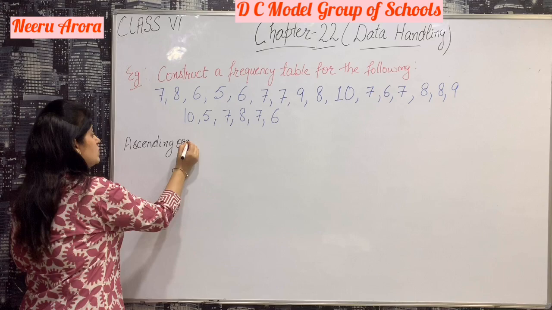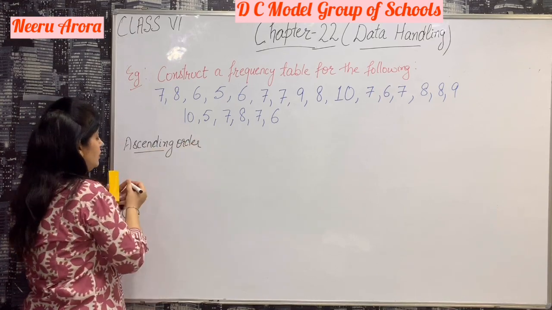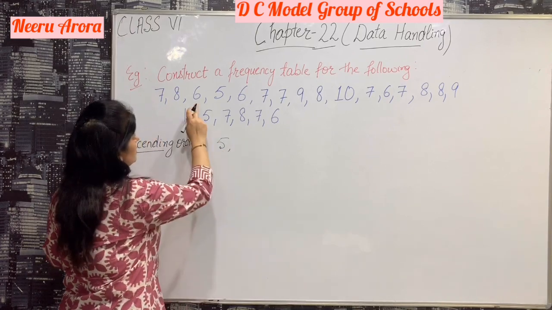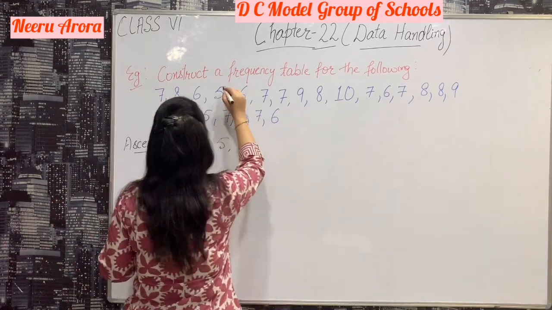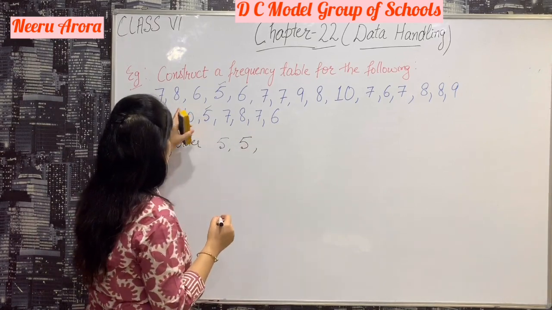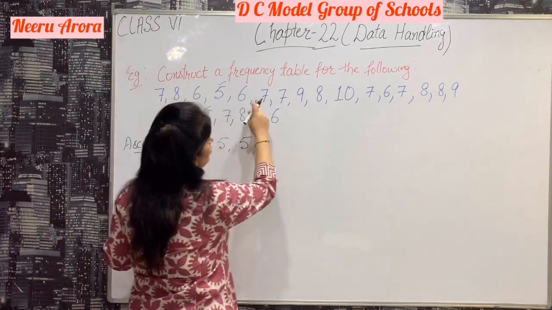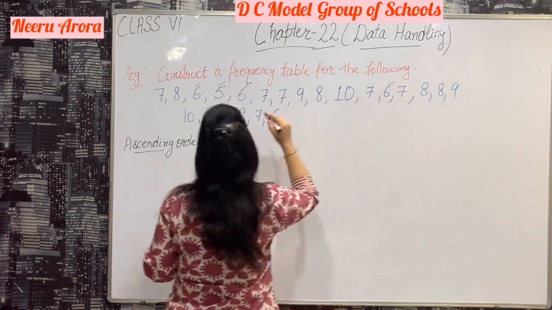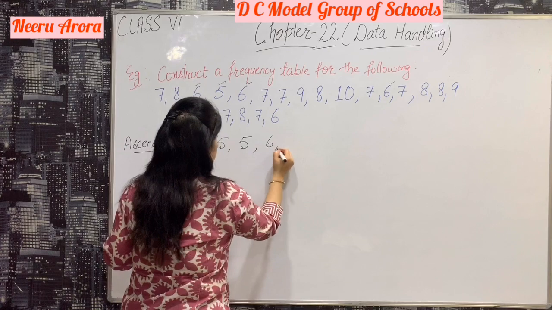See, which one is the smallest number? Here it is 5. 5 comes 2 times. Then 6 comes 4 times.